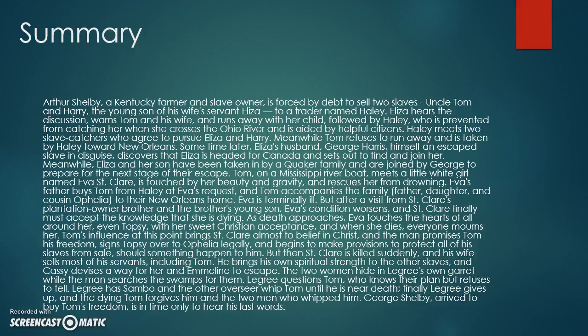He brings his own spiritual strength to all other slaves, and while the man searches the swamps, Cassie devises a way for her and Emmeline to escape. The two women hide in Legree's own garret while the man searches the swamps for them. Legree questions Tom, who knows their plan but refuses to tell.